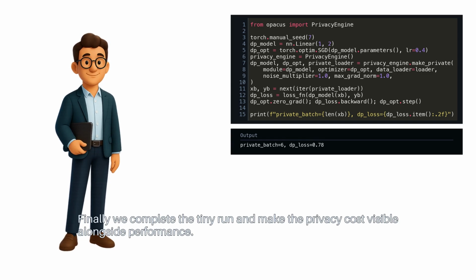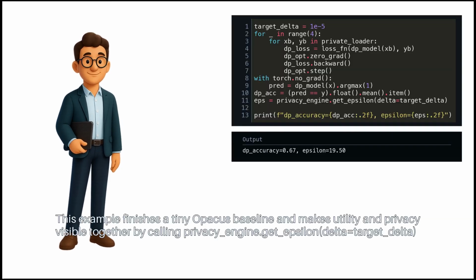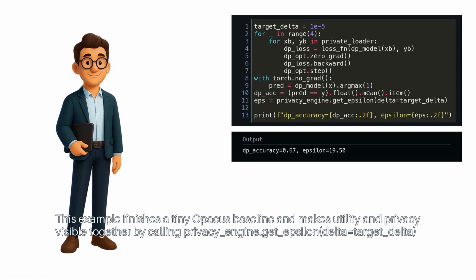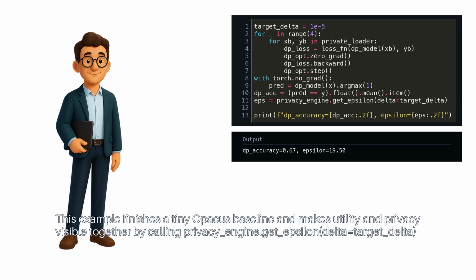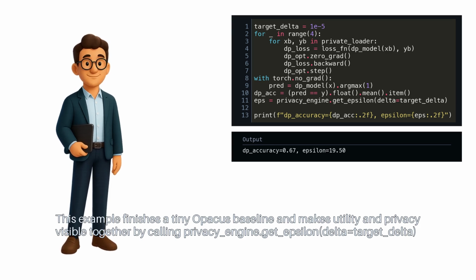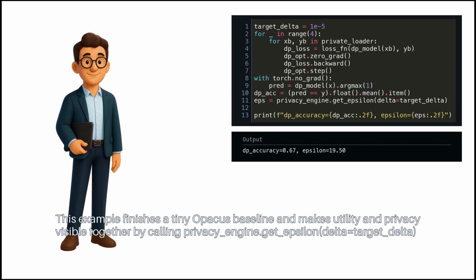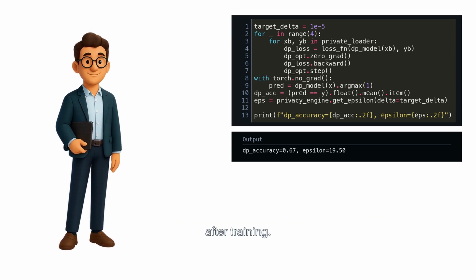Finally, we complete the tiny run and make the privacy cost visible alongside performance. This example finishes a tiny Opacus baseline and makes utility and privacy visible together by calling privacy_engine.get_epsilon(delta=target_delta) after training.